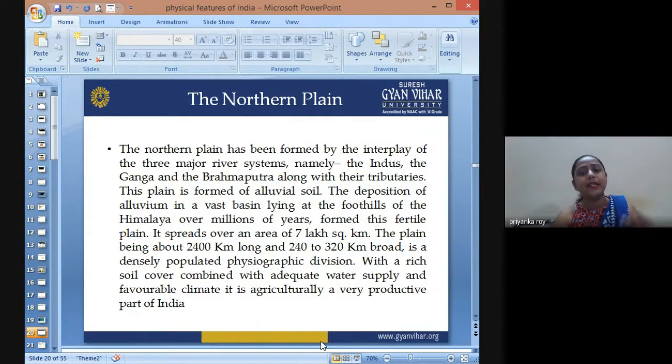Because it receives a lot of rich soil and silt from the upper reaches of the Himalayas, the overall deposition of this silt on the plain has made it possible to have three to four harvesting seasons.